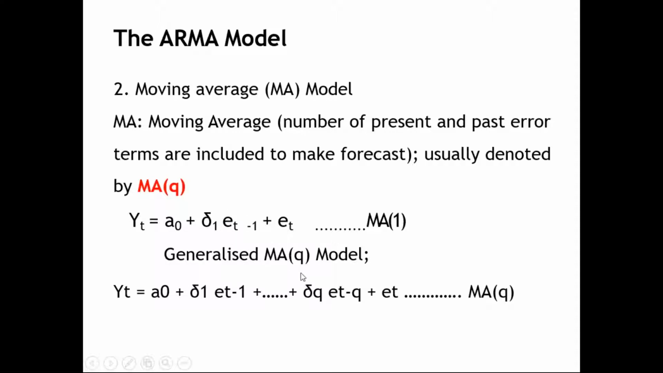So when I generalize this particular model, the equation will be like this. Yt equals alpha naught plus delta 1 into Et minus 1, and it will continue to delta q Et minus q, plus Et. Et is the present error. Even in the present time, there can be an error. There will be a difference between the actual and the forecasted because of several other events happening around us. We may not know why that difference occurred.